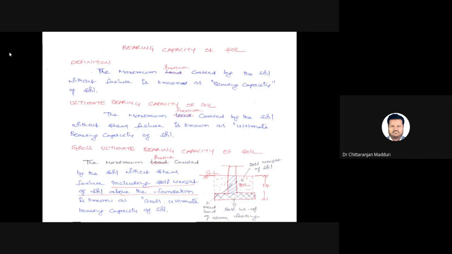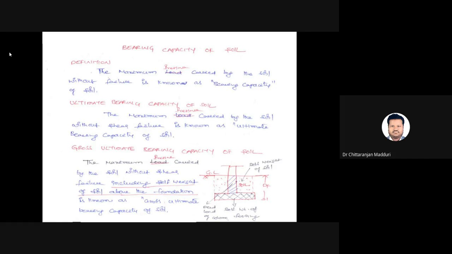So the maximum pressure carried by the soil without failure is known as the bearing capacity of the soil. But from the engineering point of view, the bearing capacity is known as the ultimate bearing capacity of the soil. We have so many terms in bearing capacity, with only minor differences between them, but each and every term is very important, so please concentrate on this. Ultimate bearing capacity is defined as the maximum pressure carried by the soil without shear failure. We cannot say simply that it is a failure. The failure is known as a shear failure.